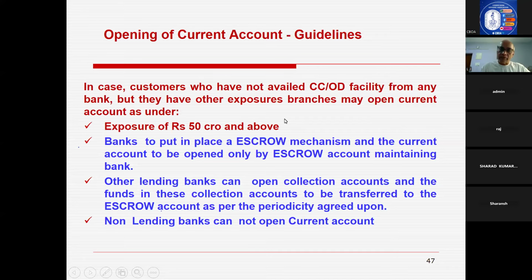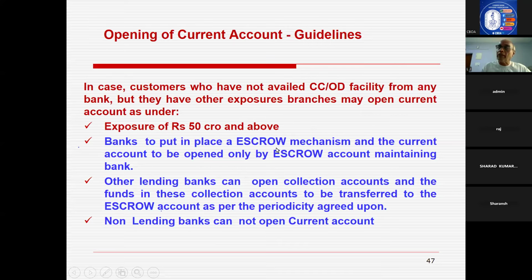If the borrowers have exposure of 50 crores and above, not ODOCC, maybe the main term loan or non-fund based limits, banks are to put in place an escrow mechanism, and the current account is to be opened only by the bank maintaining the escrow account.